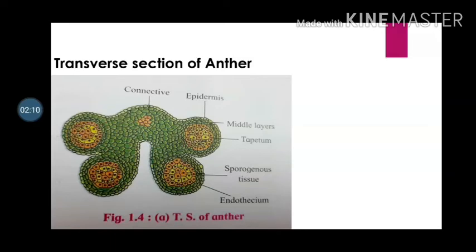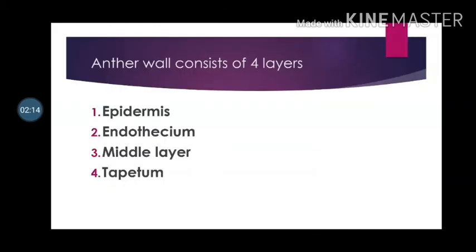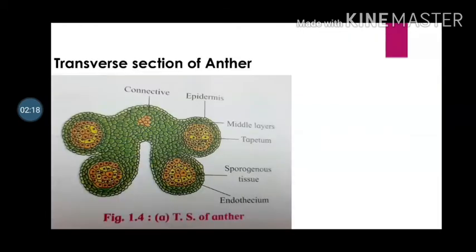See in the diagram the epidermis. It is the outermost protective layer made up of flattened cells. Endothecium, which is present internal to the epidermis, is common to 4 pollen sacs and consists of a single layer of radially elongated cells with fibrous thickenings.